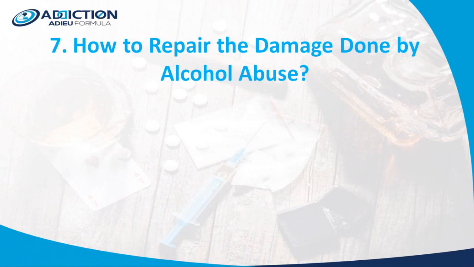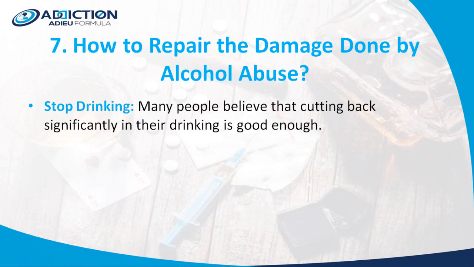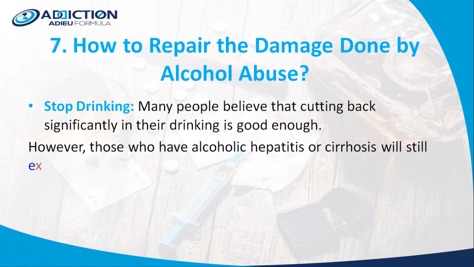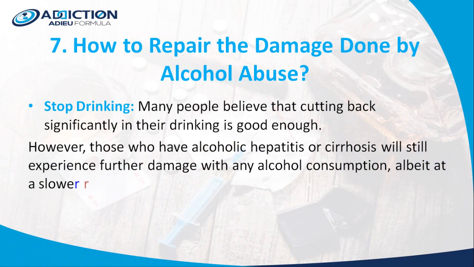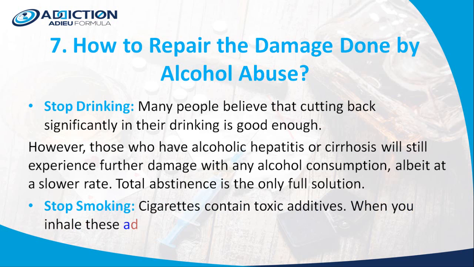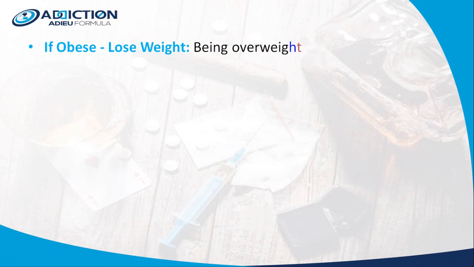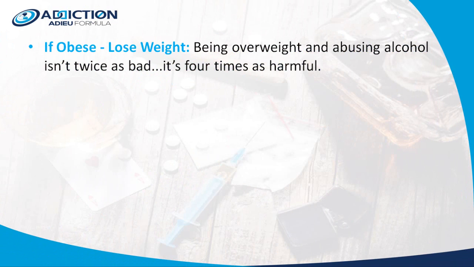Number 7, how to repair the damage done by alcohol abuse. Stop drinking. Many people believe that cutting back significantly in their drinking is good enough. However, those who have alcohol hepatitis or cirrhosis will still experience further damage with any alcohol consumption, albeit at a slower rate. Total abstinence is the only full solution. Stop smoking. Cigarettes contain toxic additives. When you inhale these additives, you send them for processing in the liver. If obese, lose weight. Being overweight and abusing alcohol isn't twice as bad, it's 4 times as harmful.